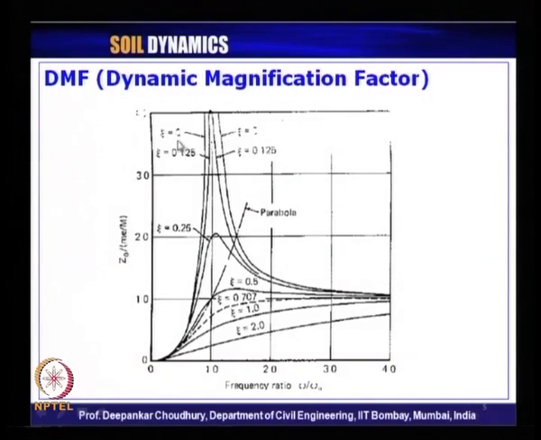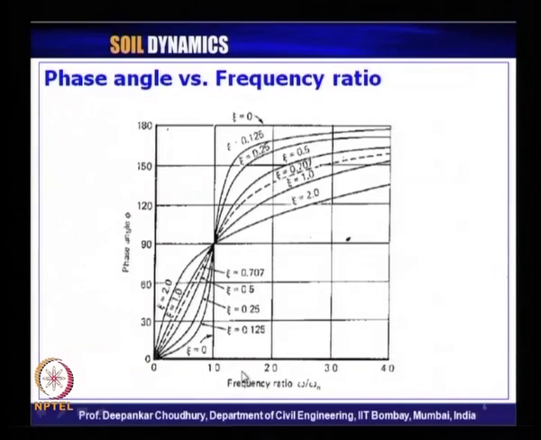And these are the patterns for different damping ratio. For damping ratio equal to 0, that is for undamped case, at frequency ratio 1, we get the value as infinity, but for damped system, that is non-zero values of damping ratio, we get a finite maximum value of this DMF at r little above 1.